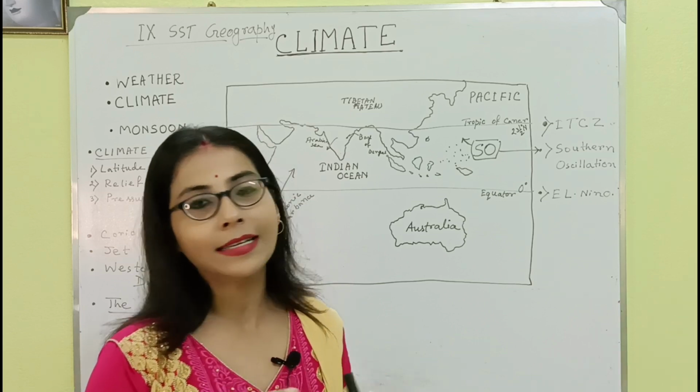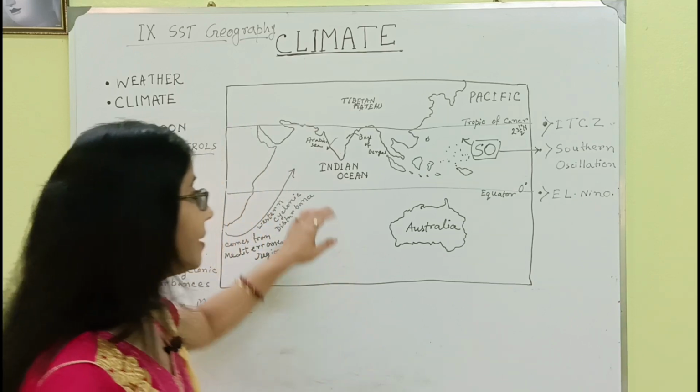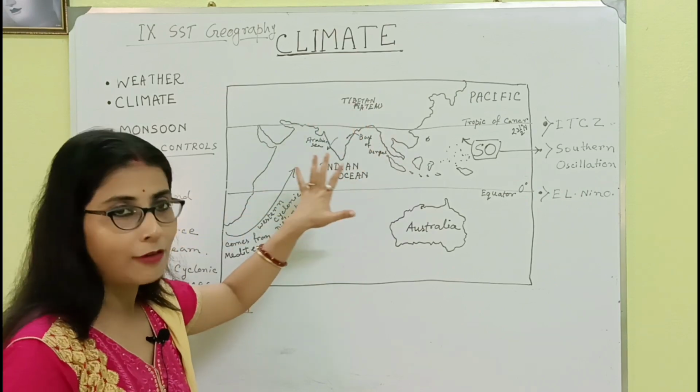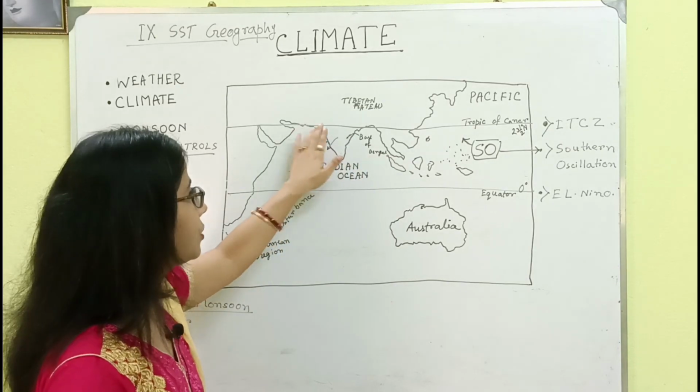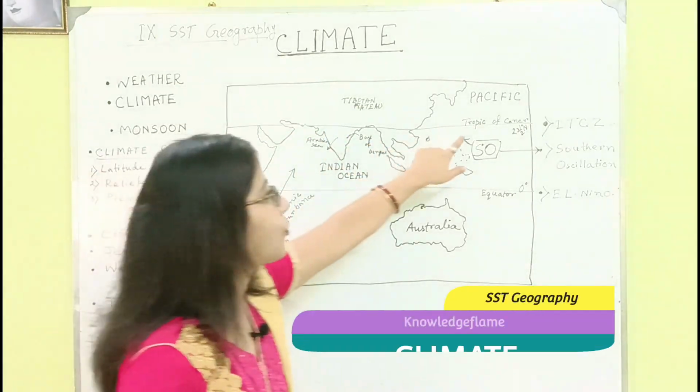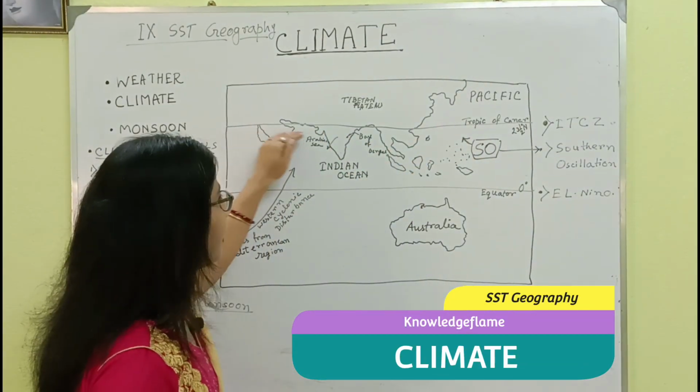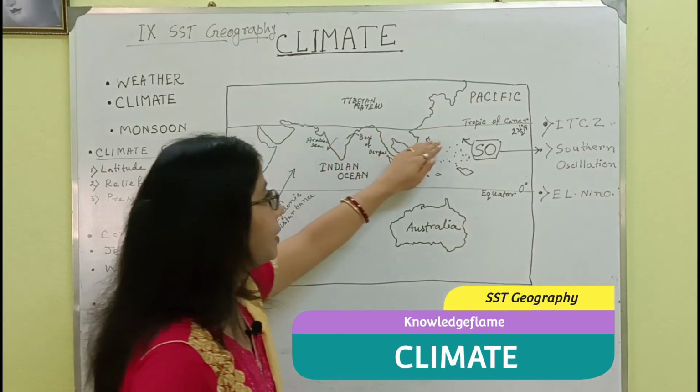But whenever we go to the North Pole and South Pole, we can see that the temperatures are continuously decreasing. And most importantly, you see this is a half portion of the world map where I have drawn our country's feature. You can see the line of the Tropic of Cancer cuts through the middle of our country.